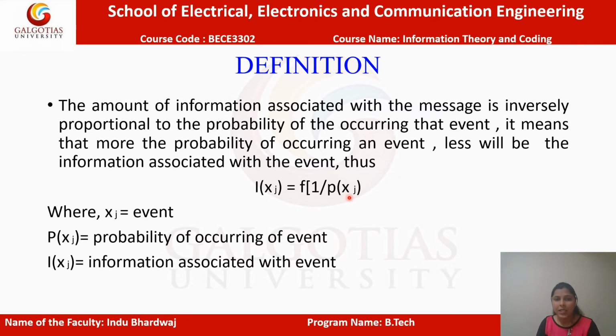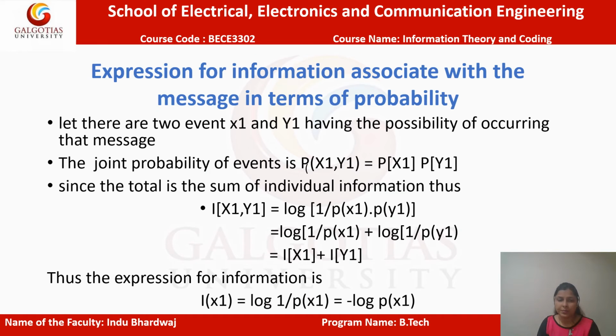So if the probability of an event occurring is more, then the information associated with the event will be very less. This is the relationship between information and probability: there is an inverse relation between probability and information.